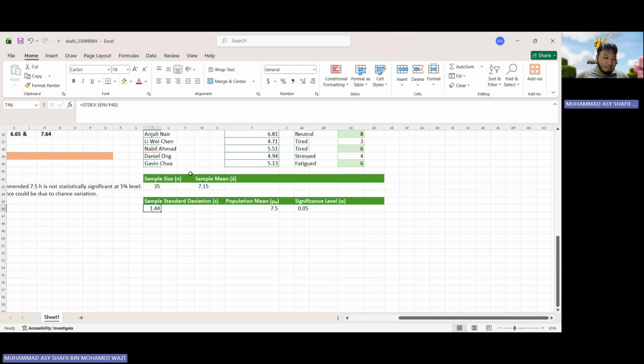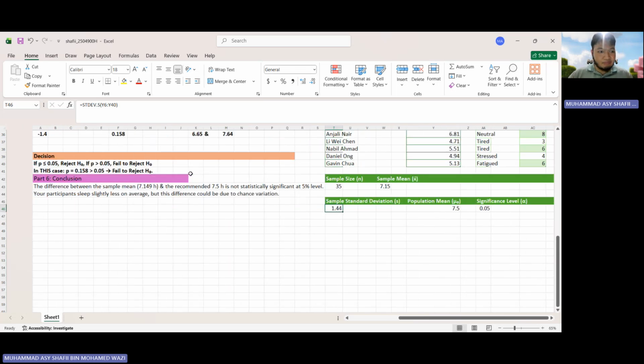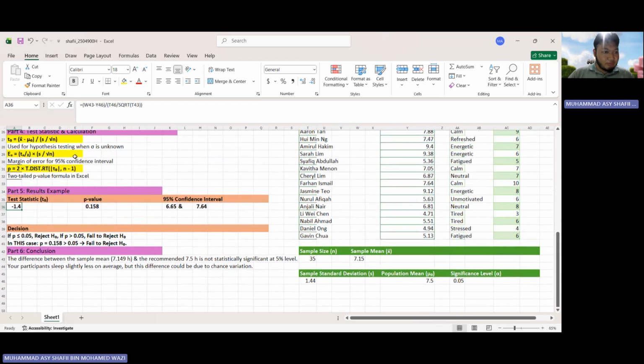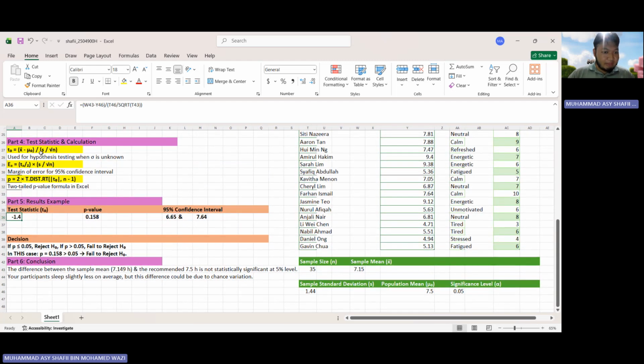Since the population standard deviation is unknown, I use a t-test, which is more suitable for small samples. My test statistic here is negative 1.44. This is the formula I've used, and my p-value here is 0.158. I use the formula here.